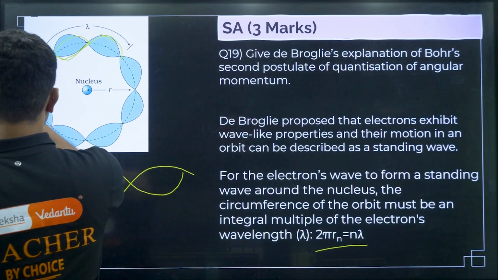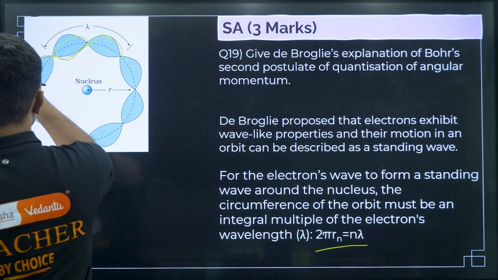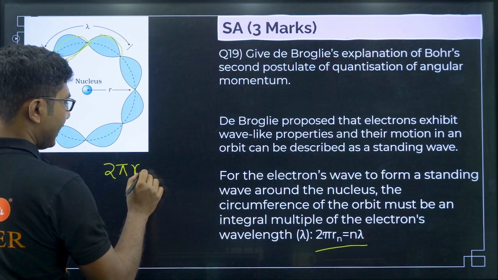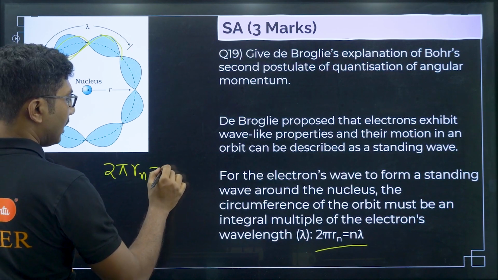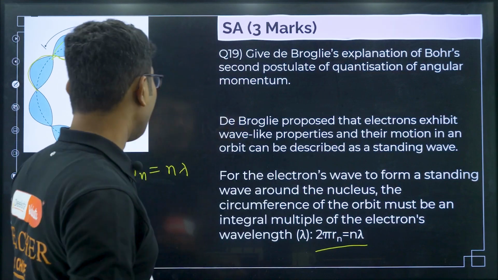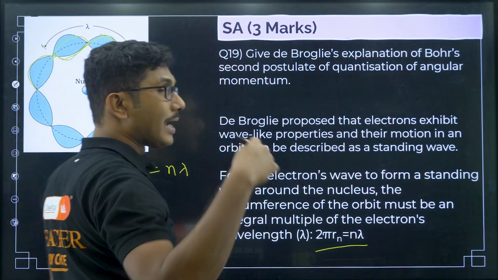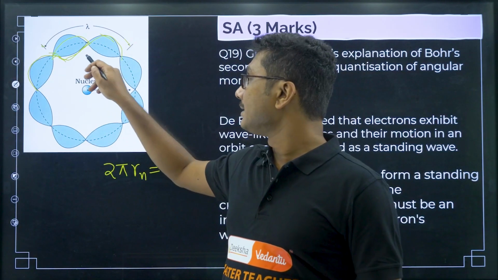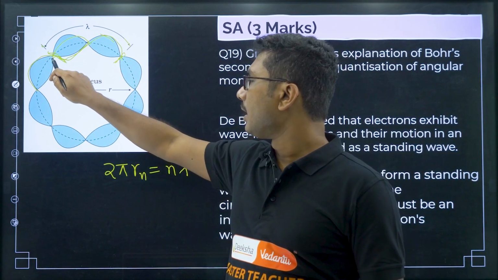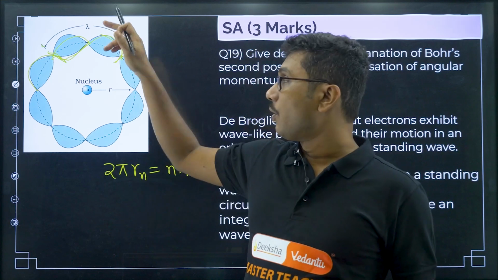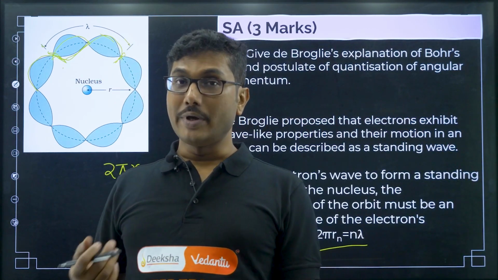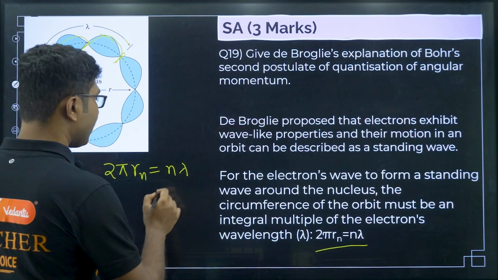So, let me do that because I have some time. 2πr_n equals nλ, that was de Broglie's explanation, where n is an integral multiple of the wavelength. The wavelength is given by the distance between consecutive nodes, between 3 nodes, whatever the distance is, that is the wavelength. Now, 2πr_n is equal to nλ.